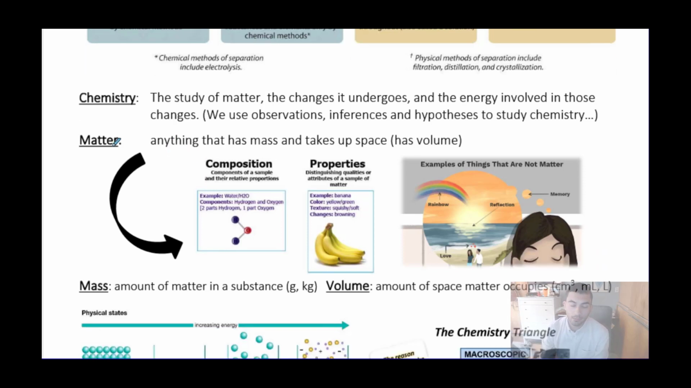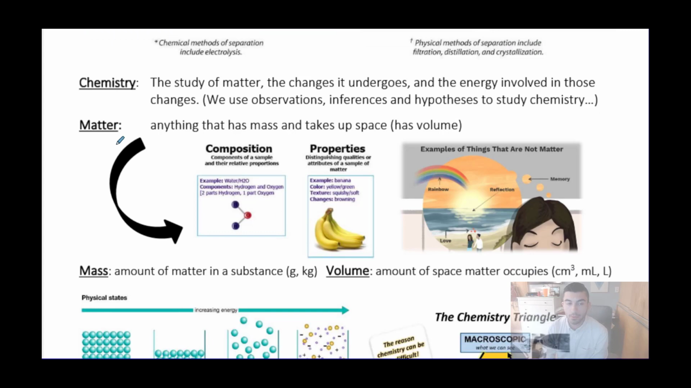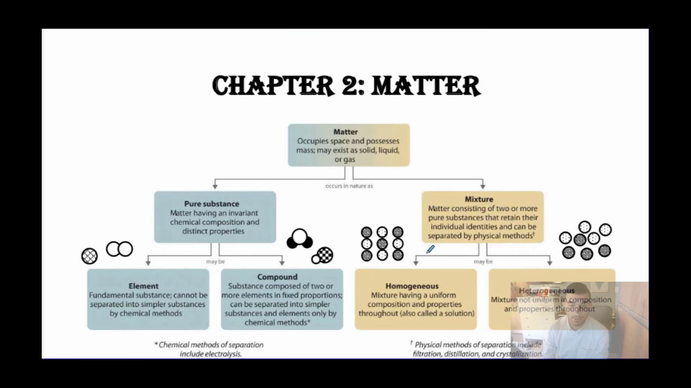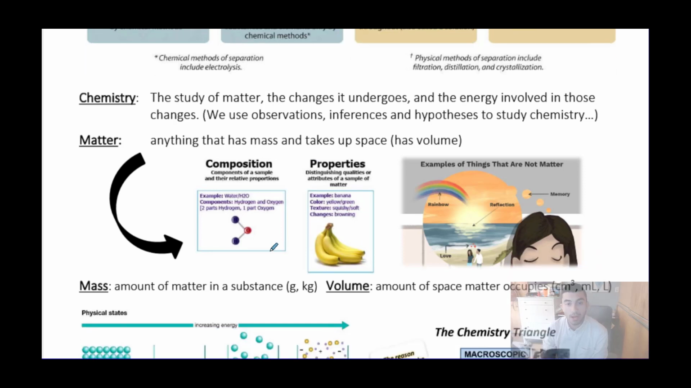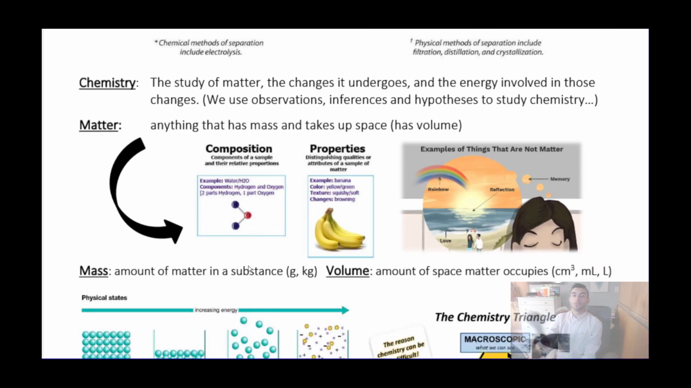Matter, again, we define as anything that has mass and takes up space. We can classify matter based on its composition, like we did up here, or also based on its properties. So the composition has to do with what the matter is made up of, where the properties are really talking about distinguishing attributes or qualities about a substance.